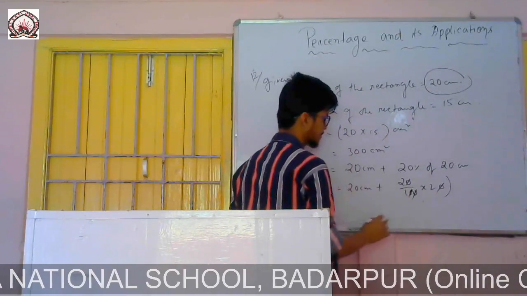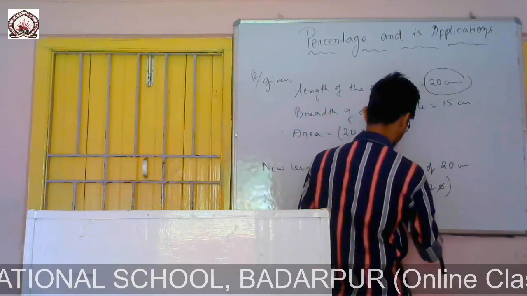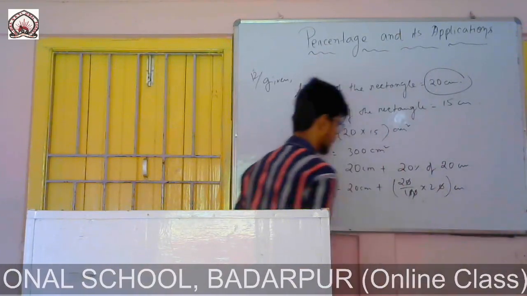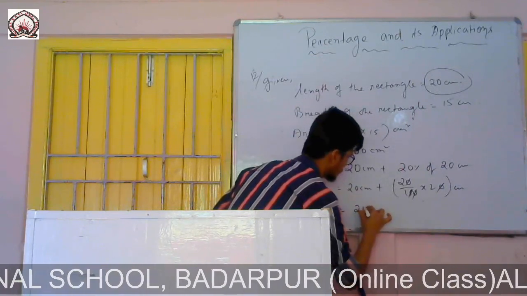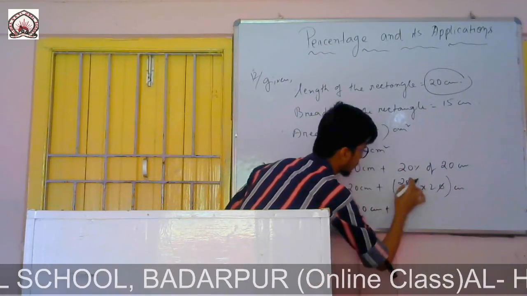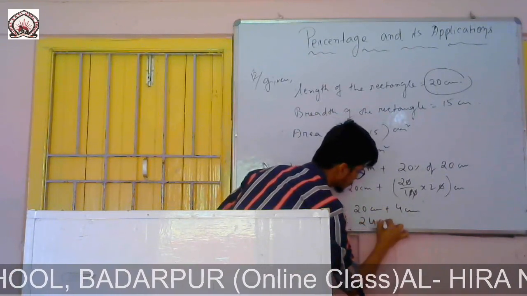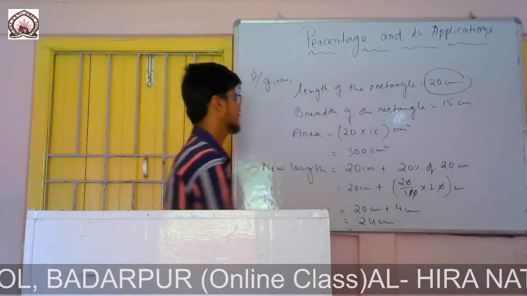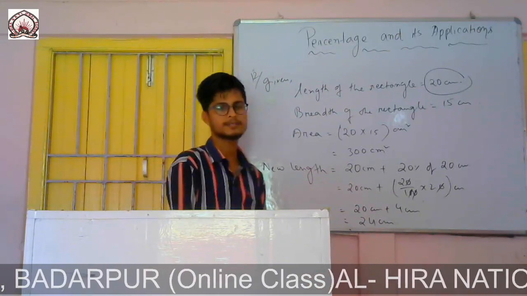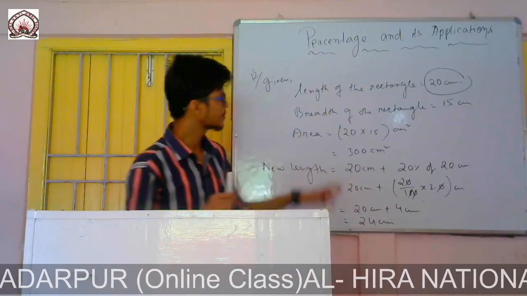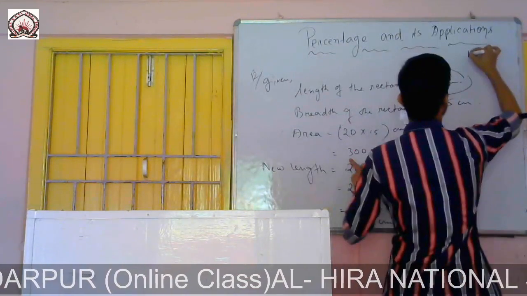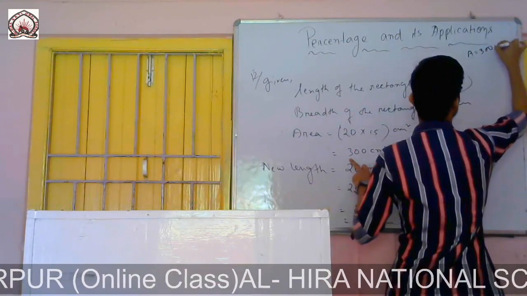So we can write it as 20 centimeter plus, 2 twos are 4 centimeter, which is equals to 24 centimeter. This is the new length. It is 24 centimeter. You remember this one, area was equals to 300 centimeter square.